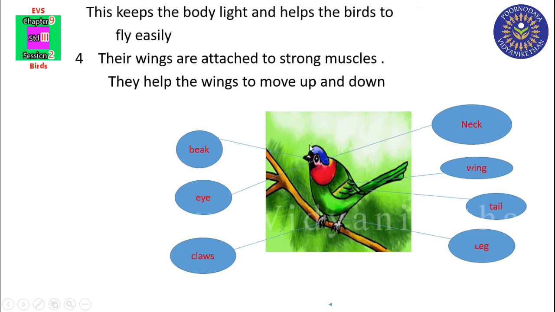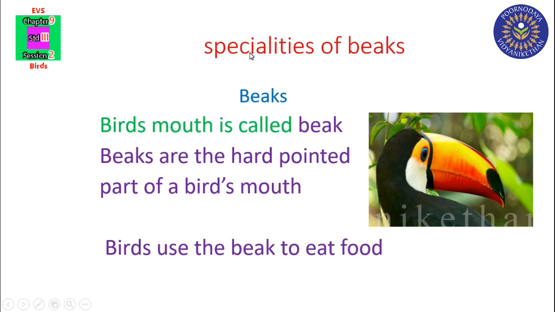Next, parts of birds. Neck, wing, tail, leg, claws, eye, beak. Once again, neck, wing, tail, leg, claws, eye, beak. This also we learned earlier. So now we can learn specialities of beaks.